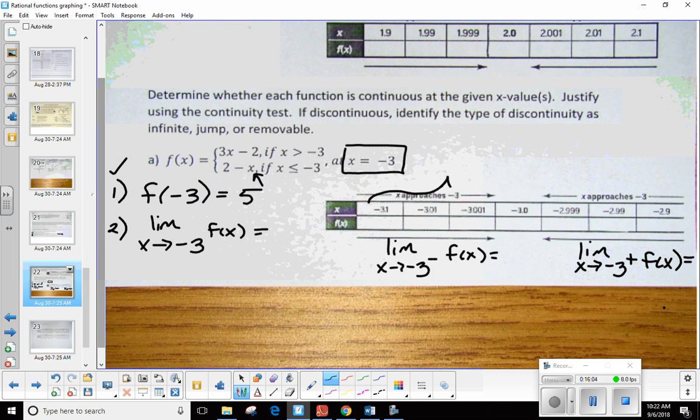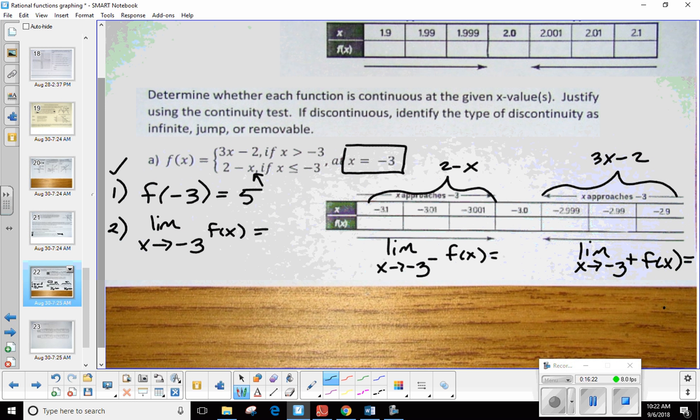So for these here, I'd want to make sure to plug those into the 2 minus x. These values over here, if I'm approaching it from the right, they're all greater than. So you just want to make sure you are plugging it into the correct function, or it's going to give you something that's wrong. Okay.